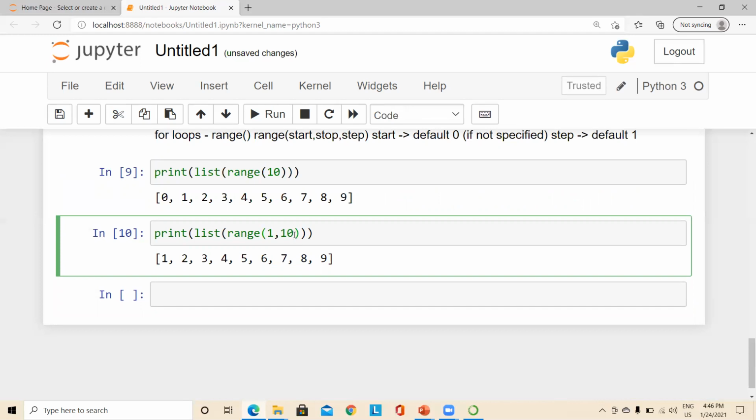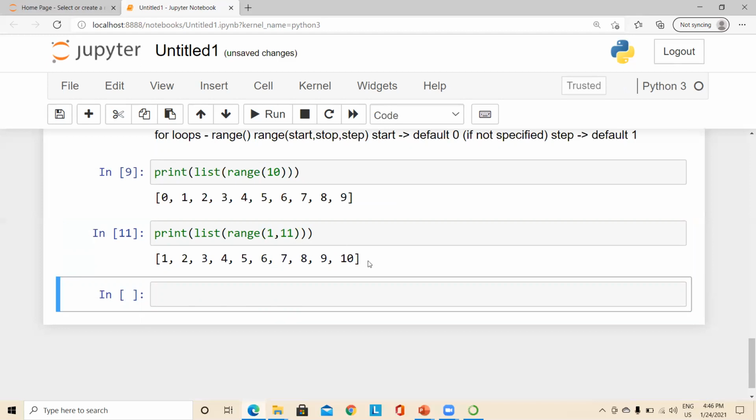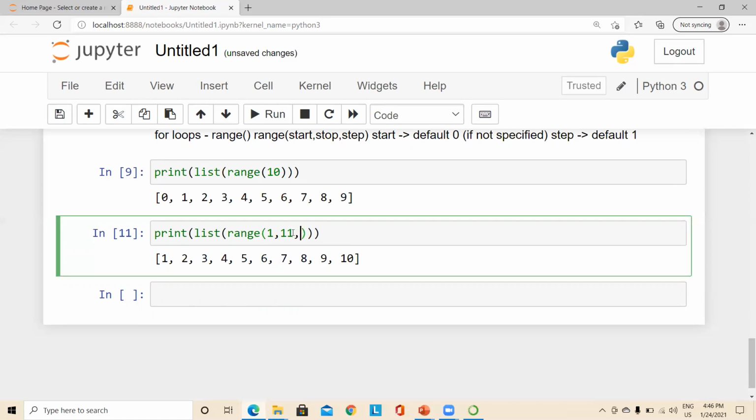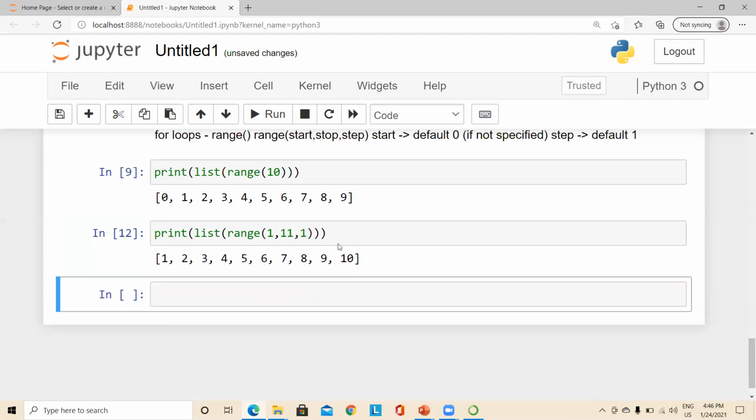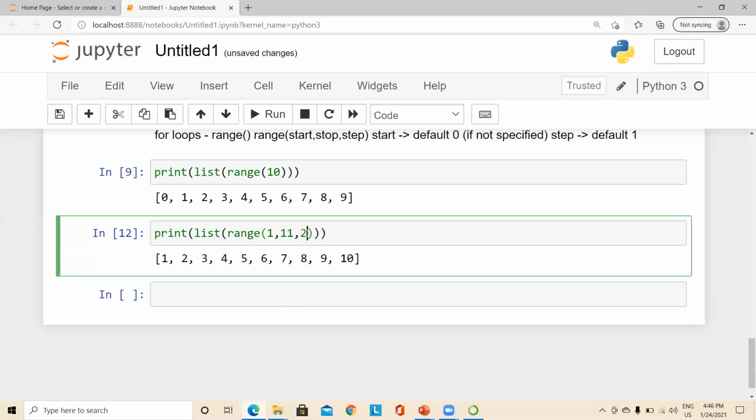If I wanted the list to include 10, I have to include the stop value as 11, so that it will generate the numbers up to 10. And in this 11, if I specify 1, there won't be any change. I'll execute and see, there won't be any change. So if I use the step value as 2, which means the starting value is 1, the stop value is 11 and the step value is 2.